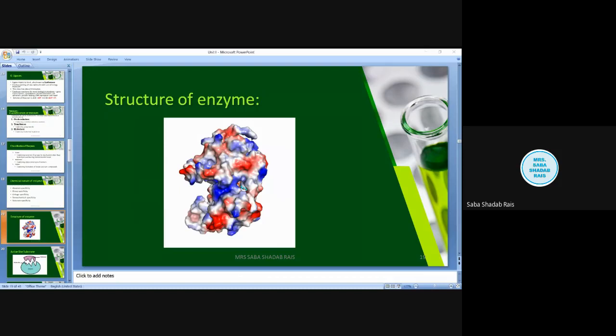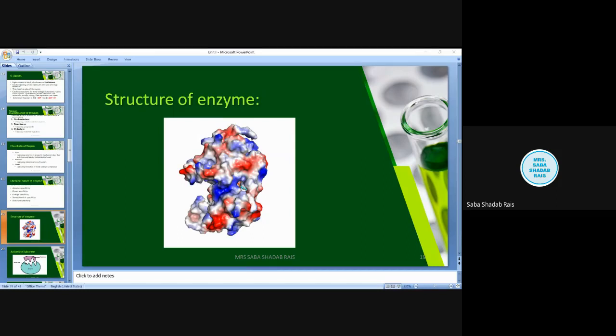Then your NAD plus, NADP plus. NAD, NADP, you may remember from your Krebs cycle and all. This has niacin as a precursor, and its deficiency can cause pellagra.